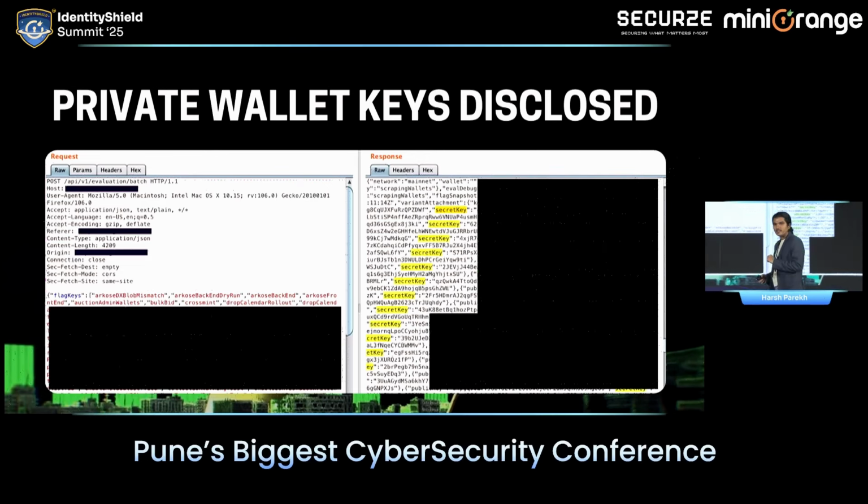Once you get the private key, if you reach the wallet anyhow, can you breach it? This was the most critical issue that we found. So these types of issues are still very commonly found in the Web3 ecosystem, and these are the issues that are exploited in the wild.